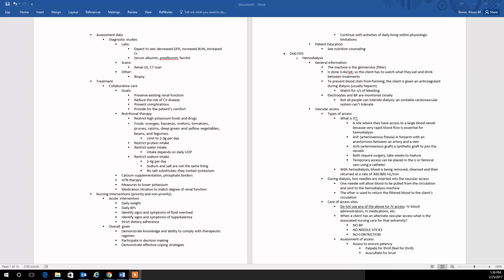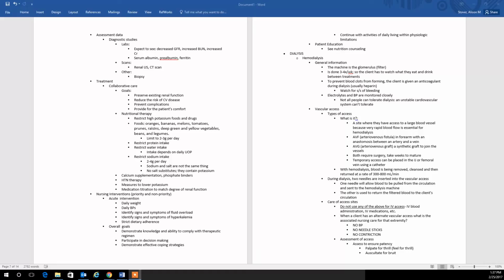Restrict high potassium foods and drugs. So when you're doing your patient education, be sure to tell them to stay away from foods with high potassium like oranges, bananas, leafy green vegetables, legumes. They want to limit their potassium to 2 to 3 grams per day. They also want to limit their protein intake, limit their water intake, which depends solely on their urine output, and then restrict sodium intake. Sodium intake should be between 2 and 4 grams per day.